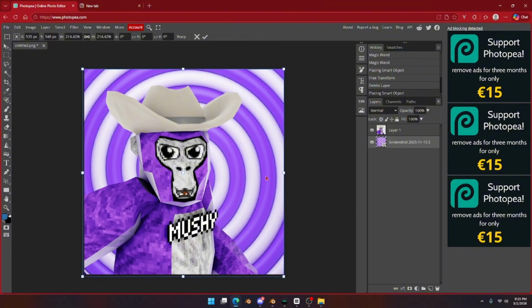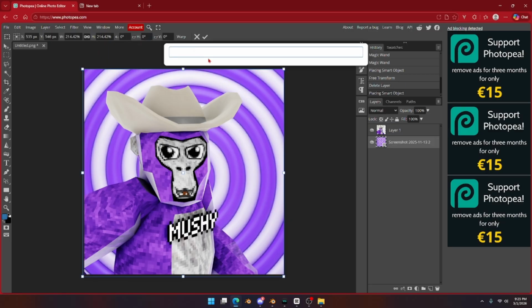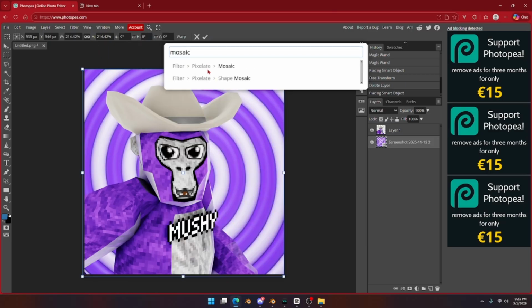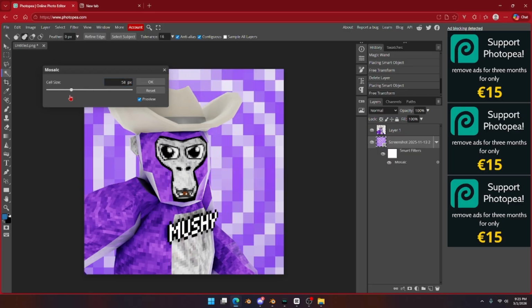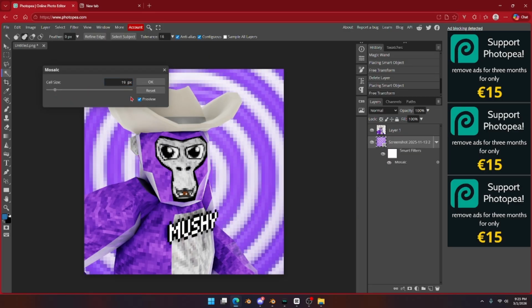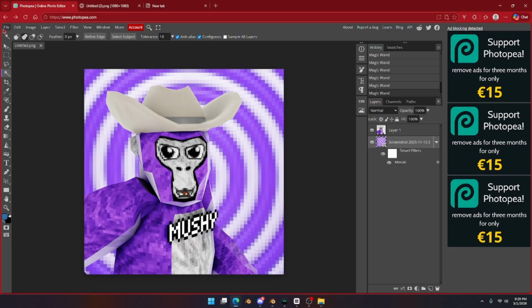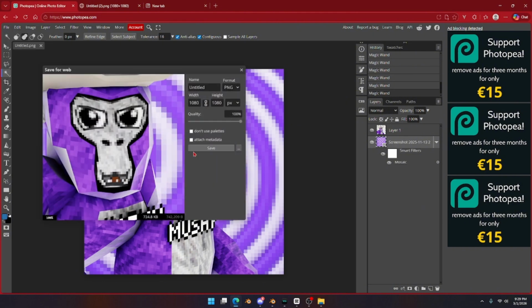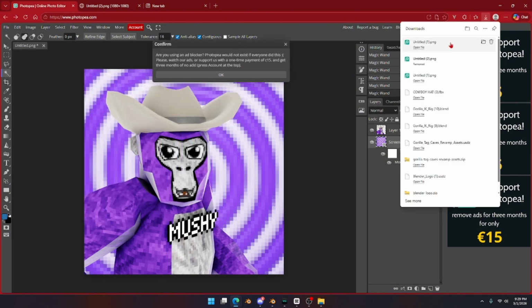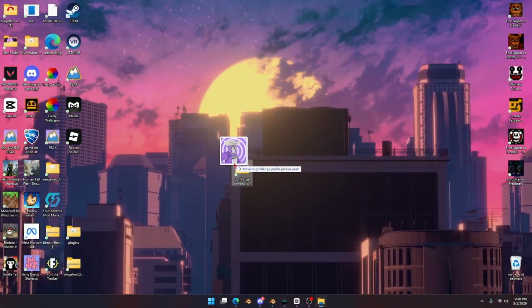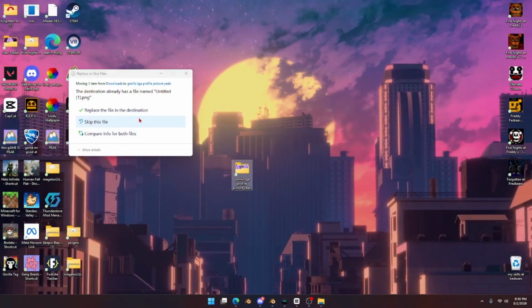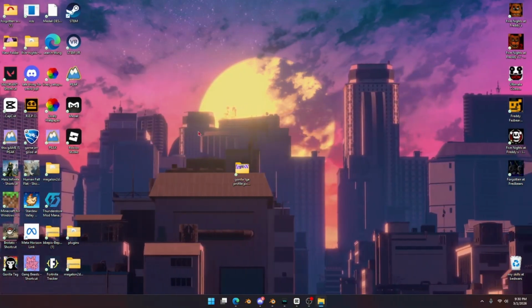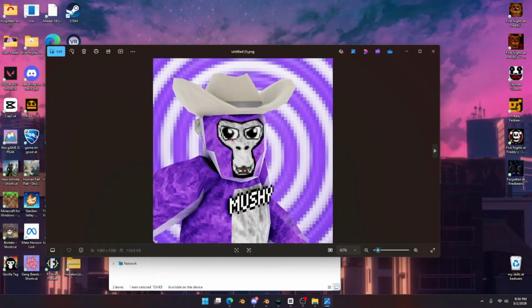Now I want to add some effects to this background. So I'm going to hit search, mosaic, and select the strength. Okay, I think that's pretty good. And now that we're done with our profile picture, you just want to hit file, export as, PNG and then hit save. Then after you're done with that, you want to drag it into the folder you just made. And then you should have your profile picture.